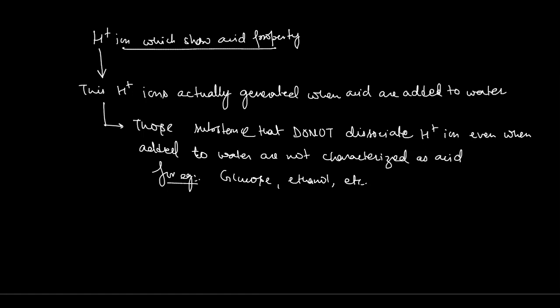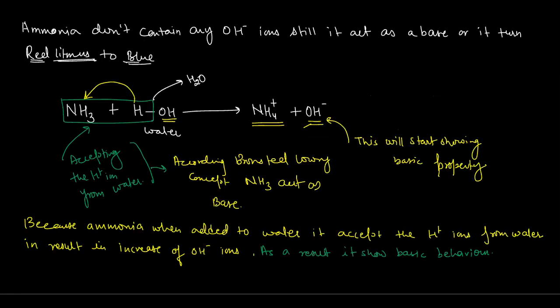Moving further, we need to understand one more concept here, as there are some questions that come from this topic. What is the ammonia case that we have discussed? Ammonia does not contain the OH negative ion, but it behaves as a base because it helps in the generation of OH ions by accepting H plus ions. If I ask you, if ammonia is accepting, then what is water doing here? Water is actually donating its H plus ions to ammonia.